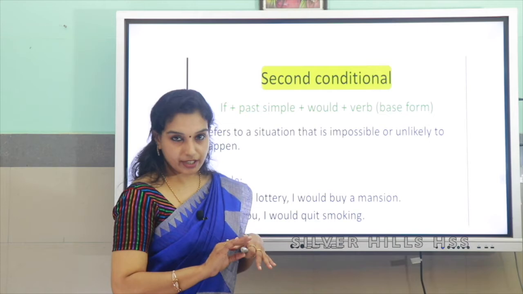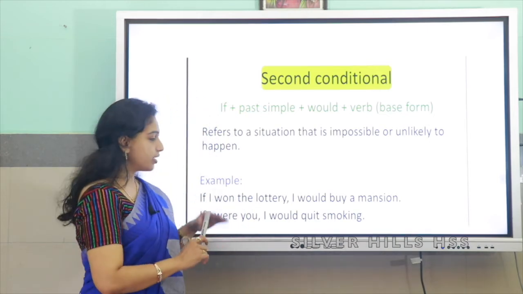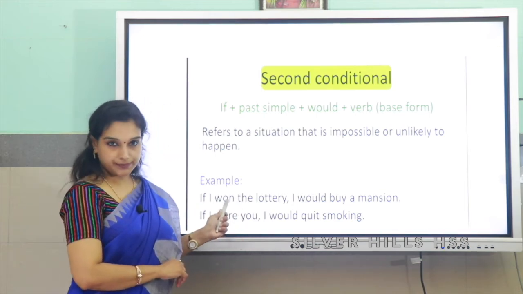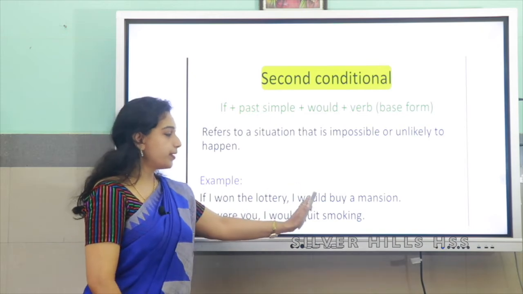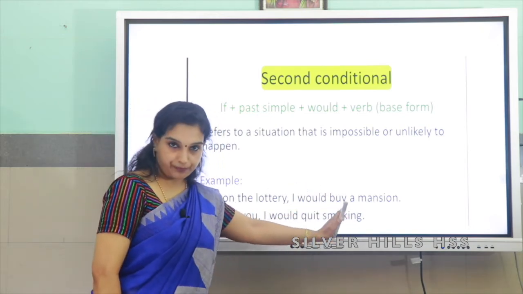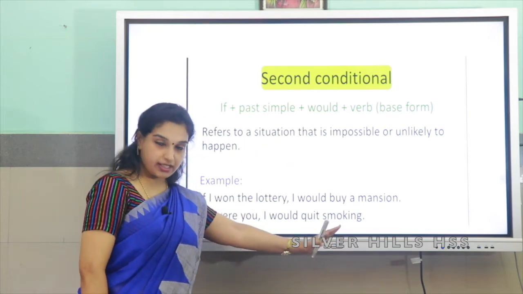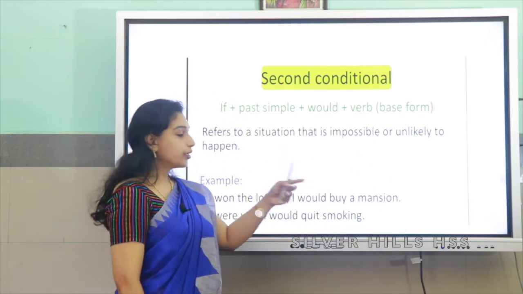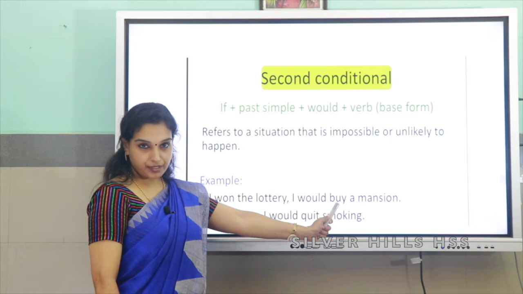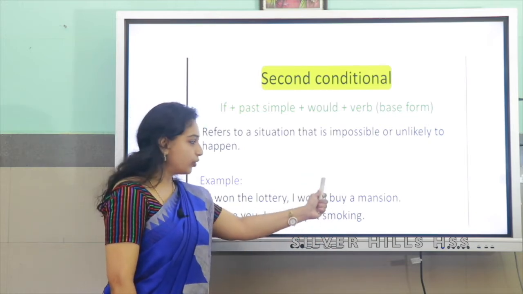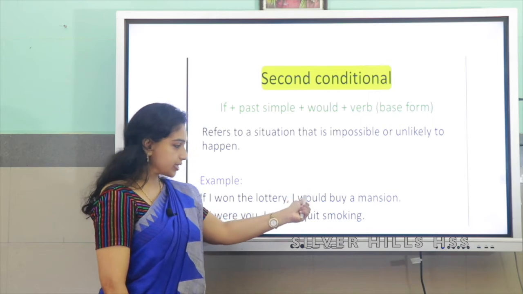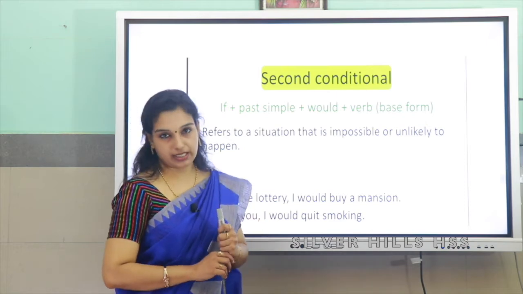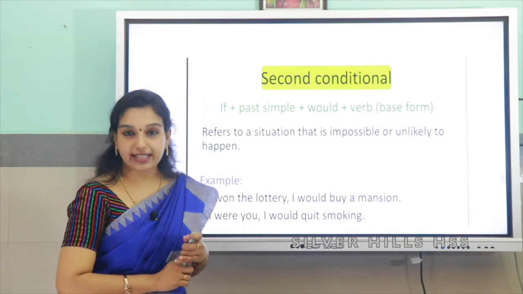Children, from your examination point of view, all that you need to concentrate on is this: if the if clause is given in the question paper, check the verb. If the verb is in past tense, remember you should write would plus V1. Or if the main clause is given in the question paper, it is I would buy a mansion, and then it is a blank. You have the clue there, would buy. So if it is past tense followed by would and the base form of the verb, right. So this is the second conditional.